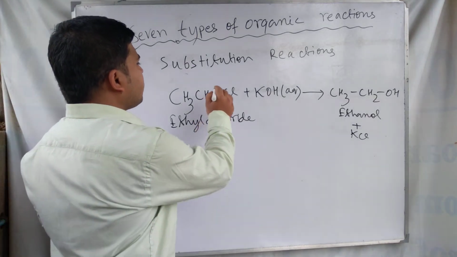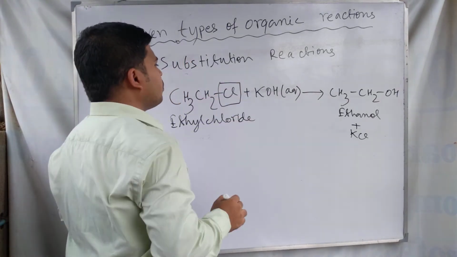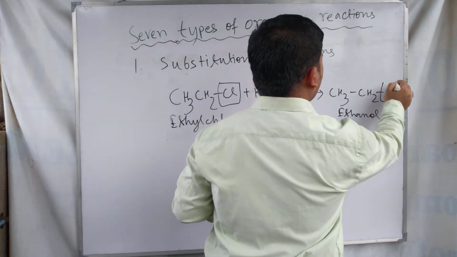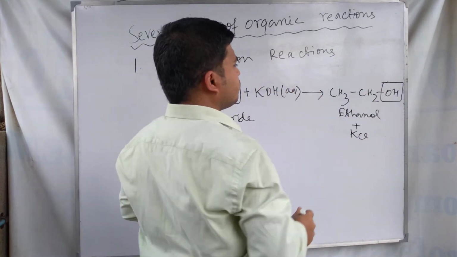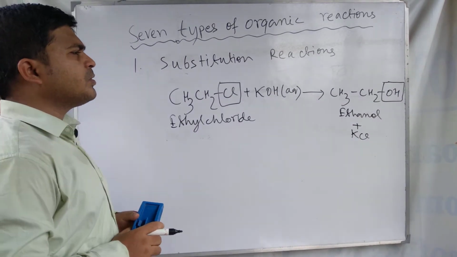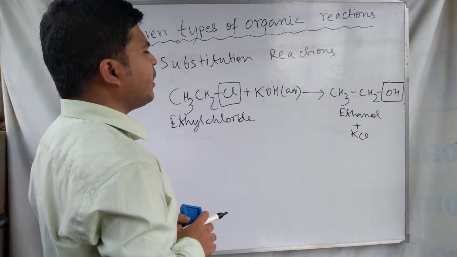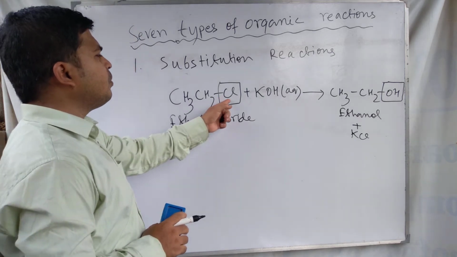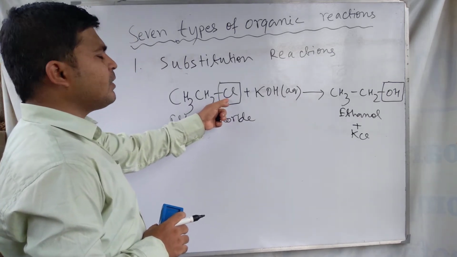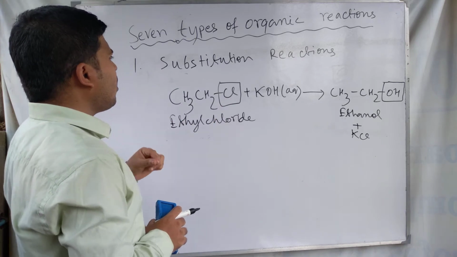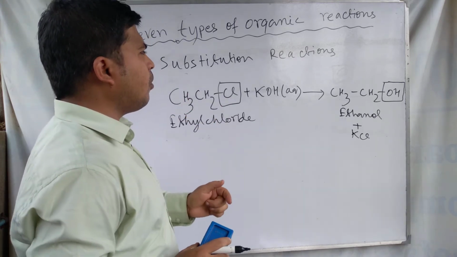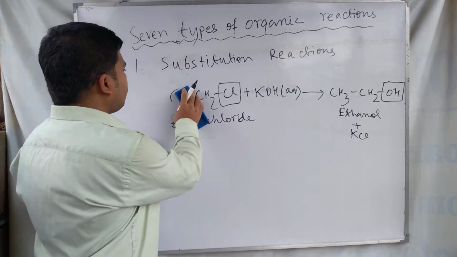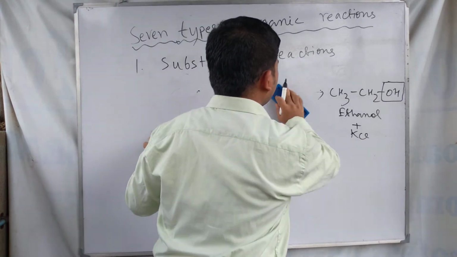Here look at the substitution position. The chlorine atom is substituted by the OH group. Two atoms are present here, an oxygen atom and a hydrogen atom. These two atoms in a group replace the chlorine atom from this molecule, and for this reason this is also called a substitution reaction. So this is an example of a substitution reaction.